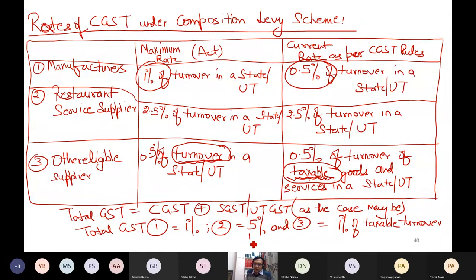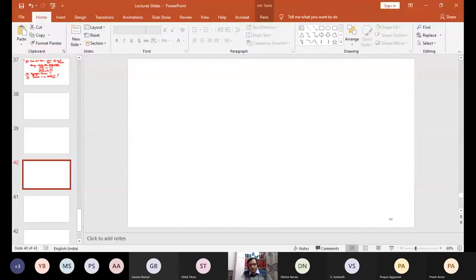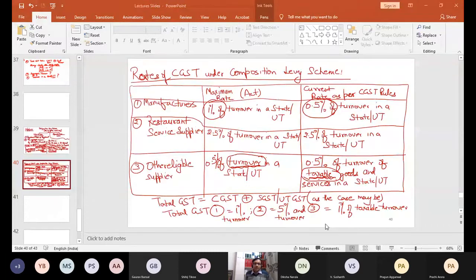This is 5% of total turnover and this is 1% of total turnover. Please raise your hand if this point is clear to you. Okay, now let me proceed further.